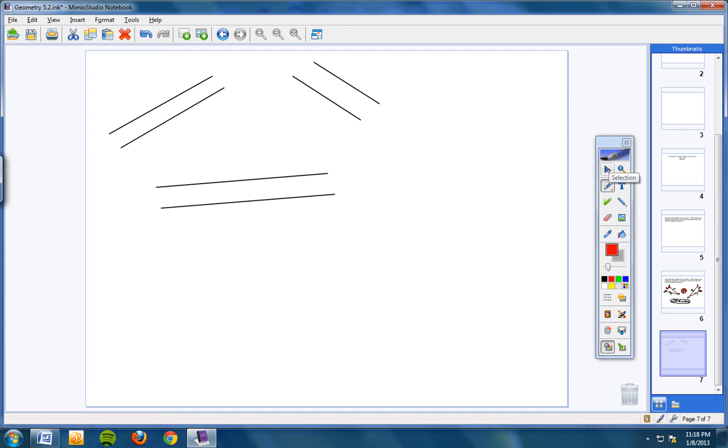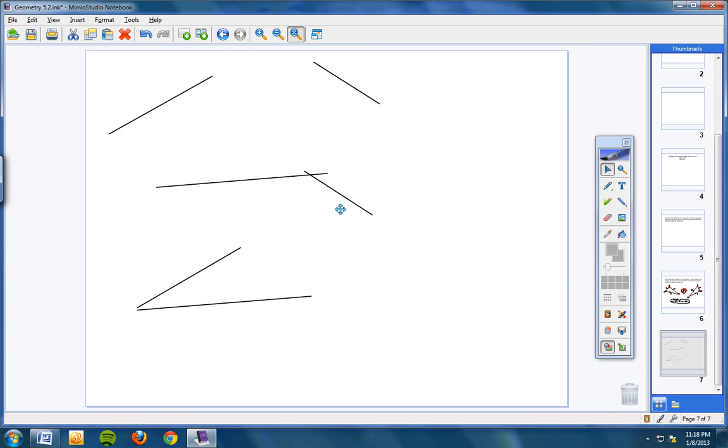Please watch this carefully. These two lengths here are congruent. These two lengths here are congruent. And these two lengths here are congruent. Now please watch what I do. If I take one of these sides right here and put it here, and then let's take one of these sides and put it here, and then take one of these sides and put it here. Now it's not going to fit perfectly because I didn't measure everything, but it's pretty close. There we go.